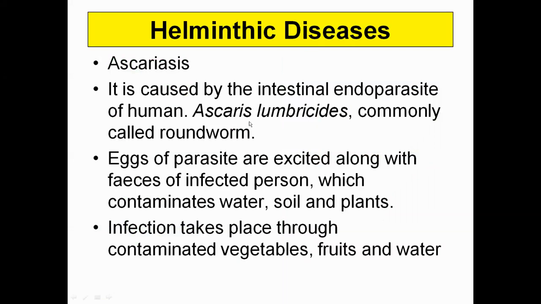Now comes to the helminthic disease. These diseases are also very important. First disease we are going to talk about is Ascaris. It is caused by an intestinal endoparasite, that is Ascaris lumbricoides, commonly referred as roundworm, and eggs of the parasite are excreted along with the feces of the infected person, which contaminates water along with the soils and the plants or the surrounding areas. Infection takes place through the contaminated vegetables, fruits, and waters.